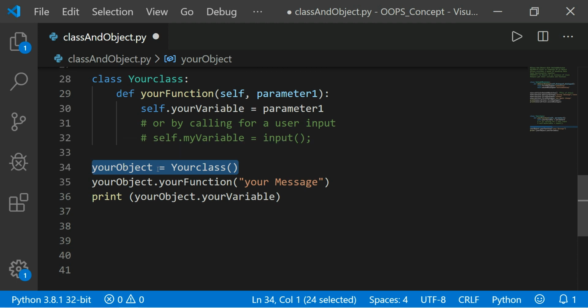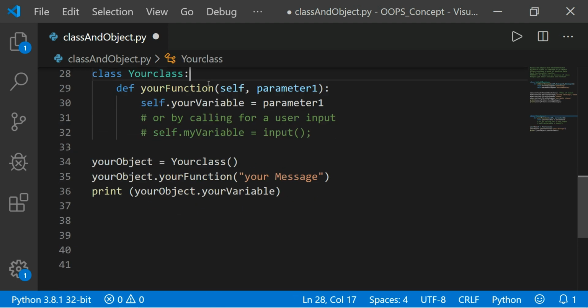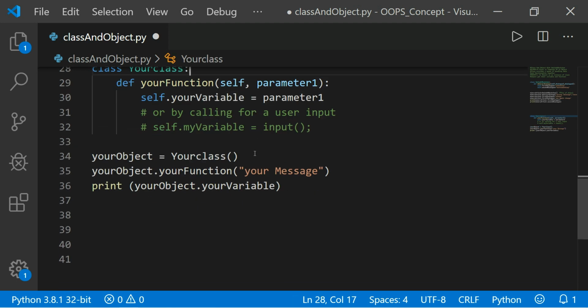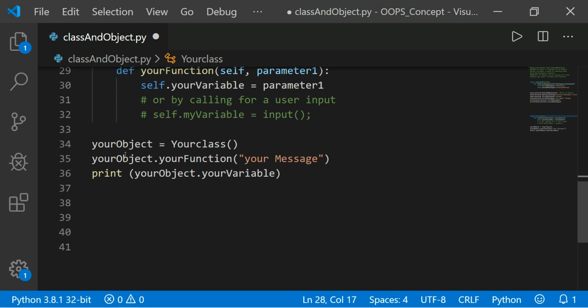I mean, your object is the same as your class, and you do not go there and change something, right? So you can do it from here. So your object, your function, and your message, if you print them, then it will print your message. And inside your object, this is your variable, and this will print your variable name. So save it and run.